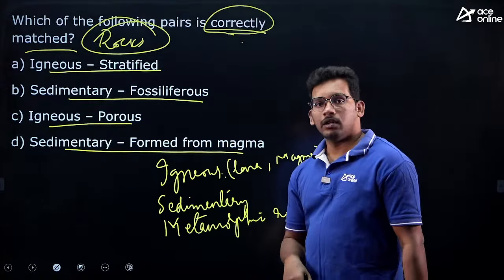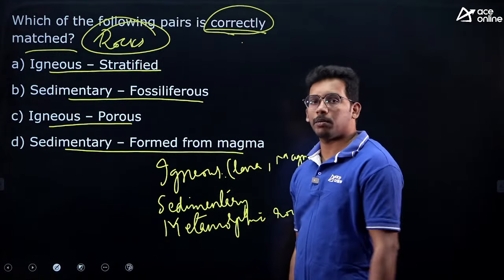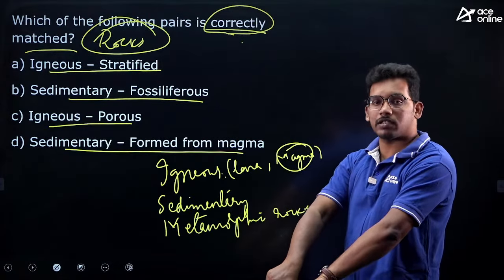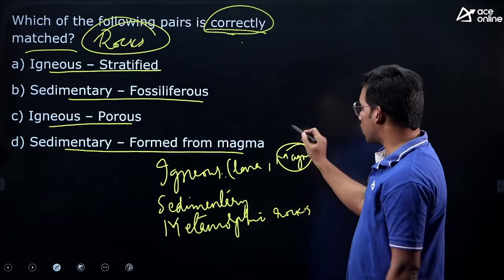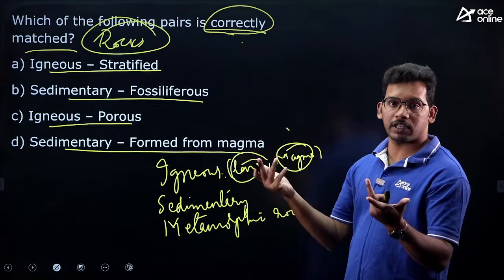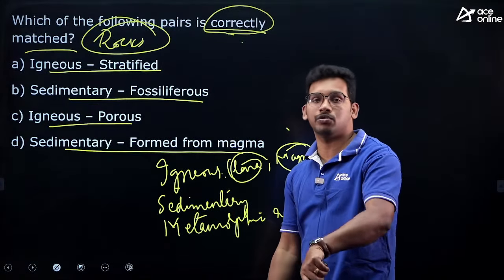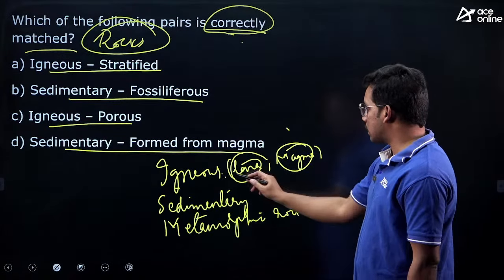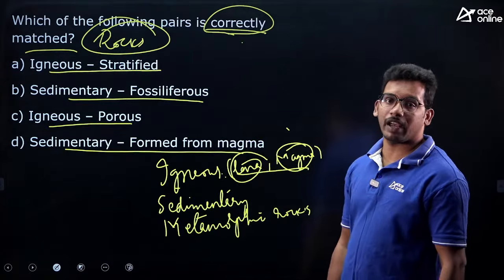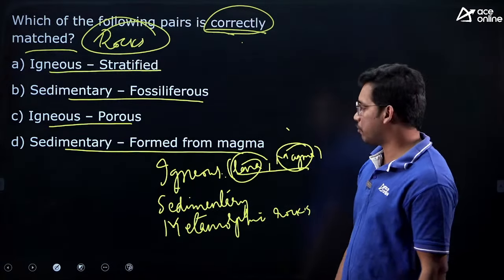Whenever lava comes and solidifies, it leads to the formation of igneous rocks. Magma that solidifies in the interior of the earth forms intrusive igneous rocks, and when lava comes out onto the surface and solidifies, they are called extrusive igneous rocks. As lava and magma have high temperature, there is no possibility of life, so no fossils can be found.